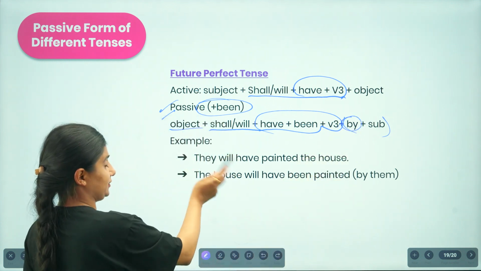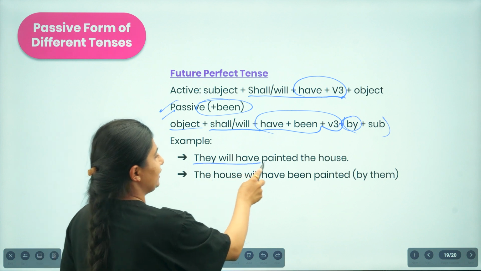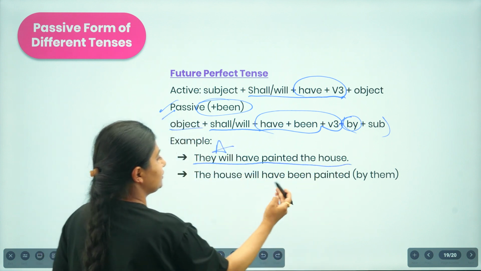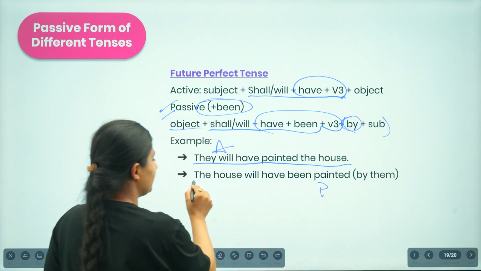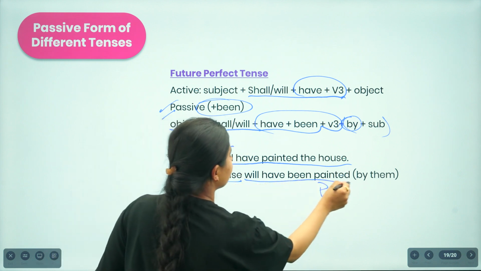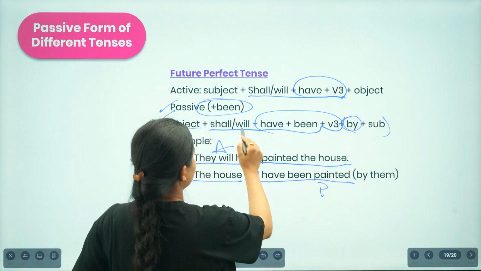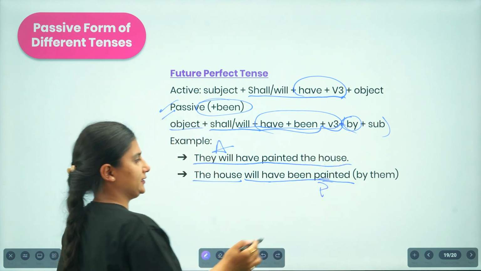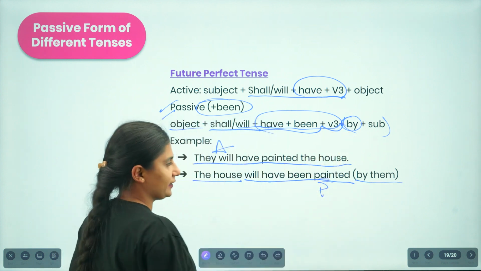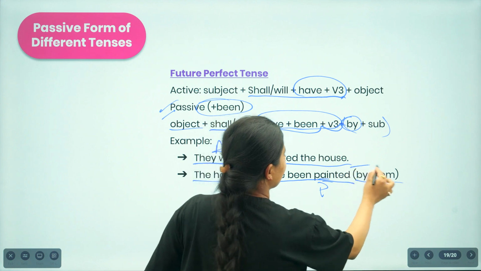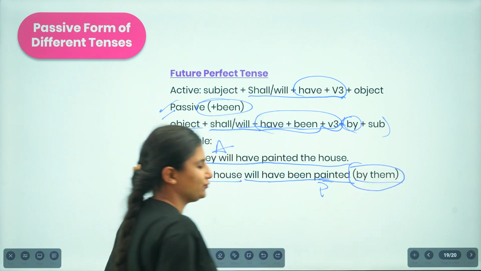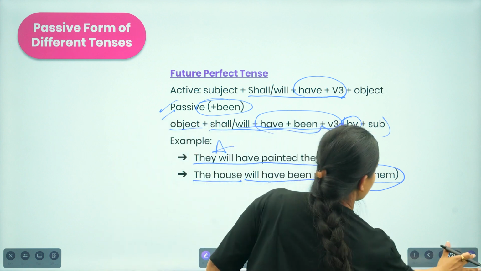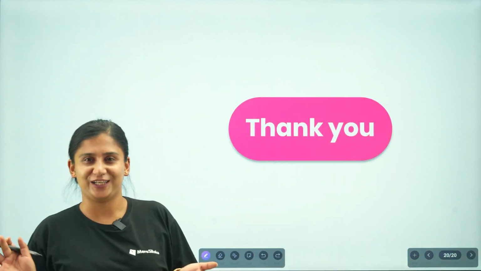Now here, this is the example. They will have painted the house. This one is the active form. Changing into the passive, you will write: the house will have been painted. Will have been painted, verb 3. "By them" is optional, that's why it's in brackets. If you are interested you may write it, and if you're not interested you can leave it as it is. So I guess I made you guys clear. Thank you.